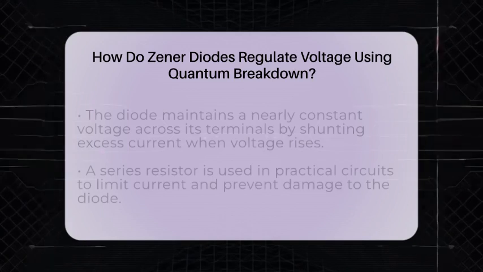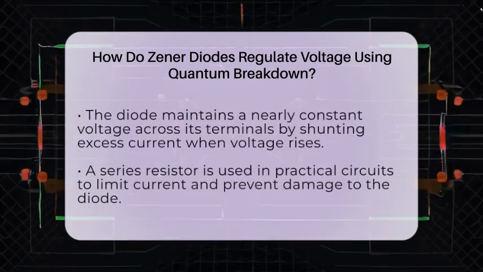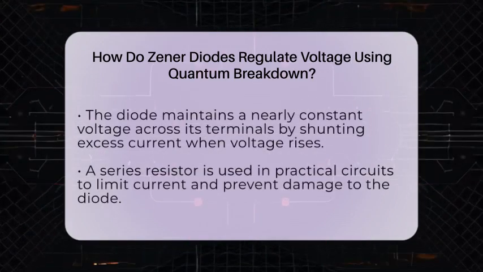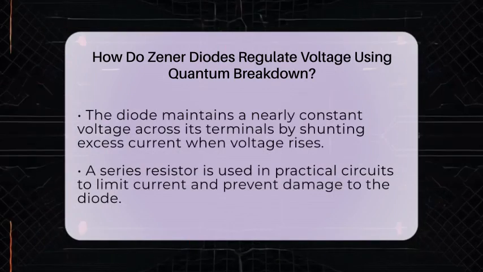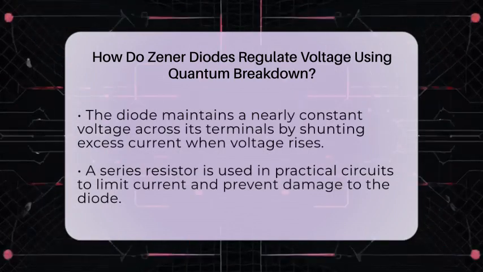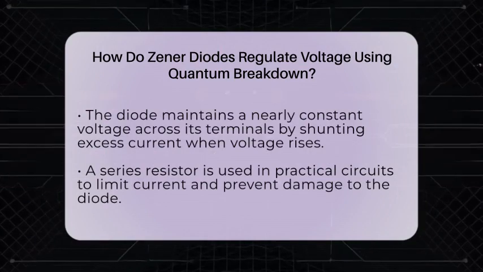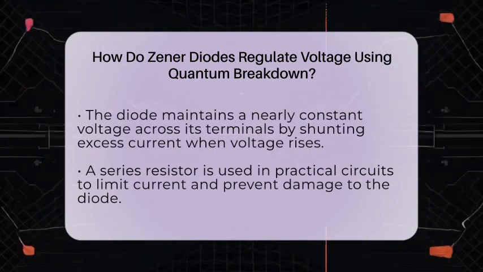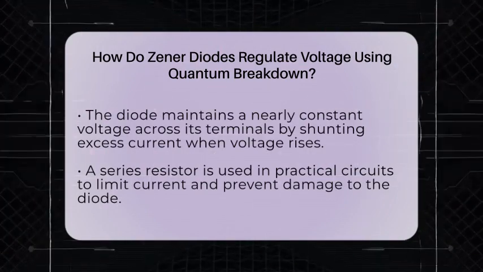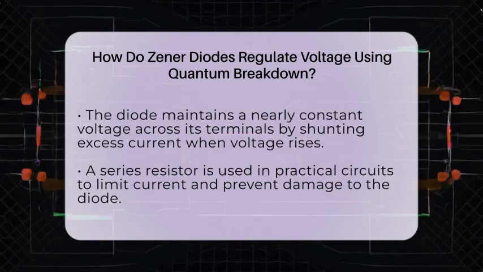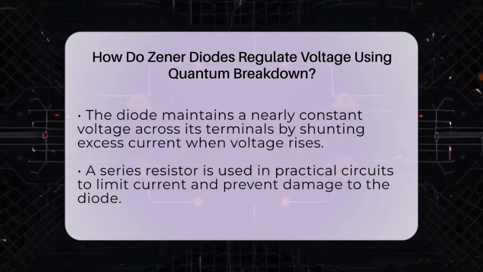When the voltage tries to go higher, the diode conducts more current to keep the voltage stable. Think of it as a pressure relief valve that opens just enough to prevent the pressure from rising too high. In practical use, Zener diodes are connected in reverse bias with a series resistor. The resistor limits the current to prevent damage.